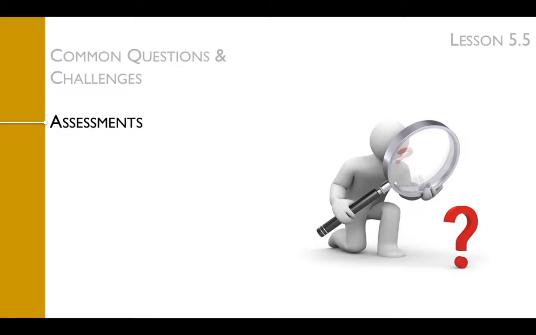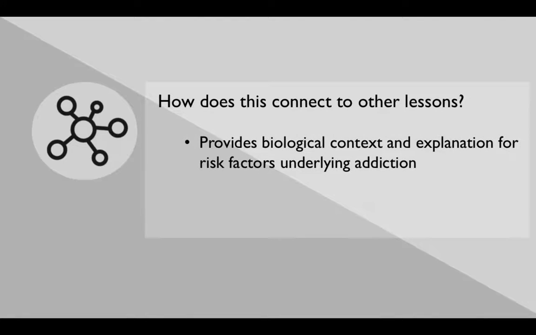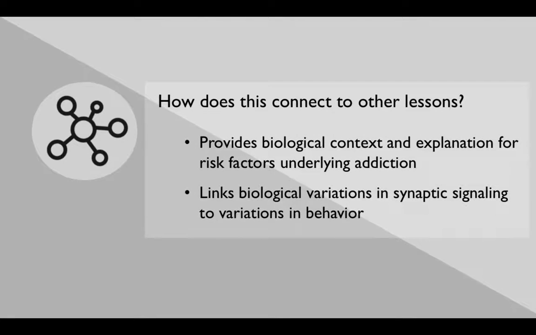At the end of this lesson, students should appreciate that we all have a different set of risk and protective factors when it comes to addiction, and that for several of the biological factors, we might never know where we stand. This lesson provides biological context and explanation for the risk factors underlying addiction, and also links biological variations in synaptic signaling to variations in behavior.